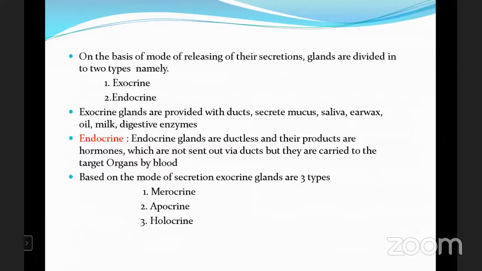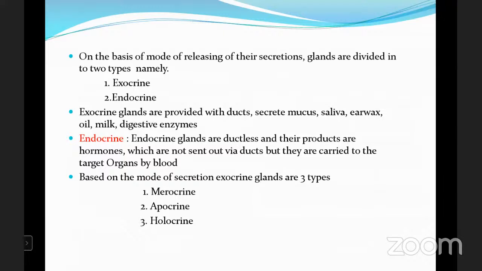Now come to know about the endocrine glands. Endocrine glands are ductless. Especially we should mention the ductless, and their products are hormones, which are not sent out via ducts, but they are carried to the target organs by blood. How they reach the target organs means with the help of the blood.